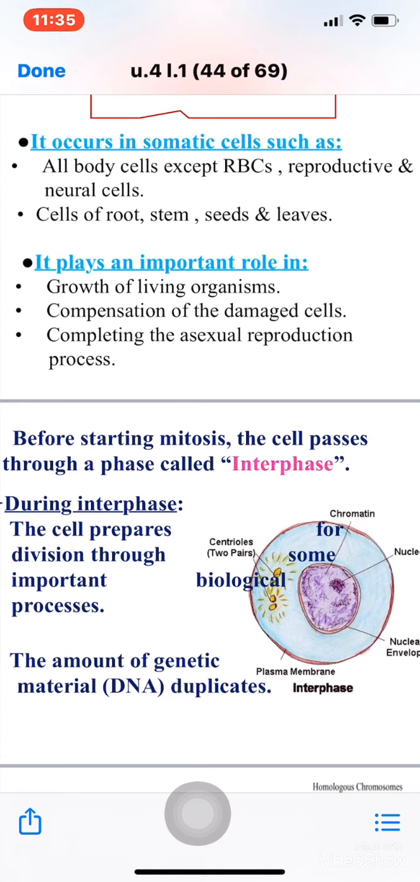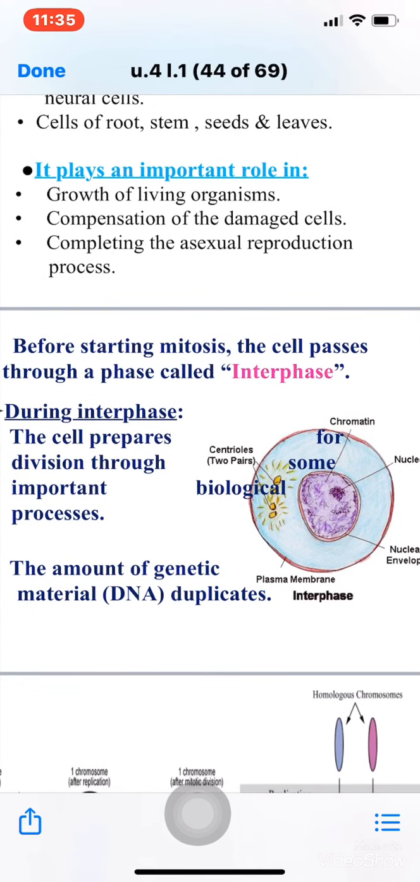Compensation of the damaged cells. When some of the cells are damaged, and you have an injury, for example, how does the skin close again, and there's nothing, you can't see the injury anymore? Yes, it's by cell division. This mitotic cell division occurs, so new skin cells are produced, so there is no injury. Number 3, completing the asexual reproduction process. And this we will study, inshallah, in lesson 2 in detail.